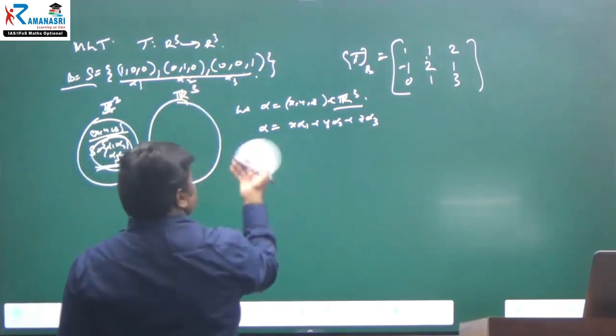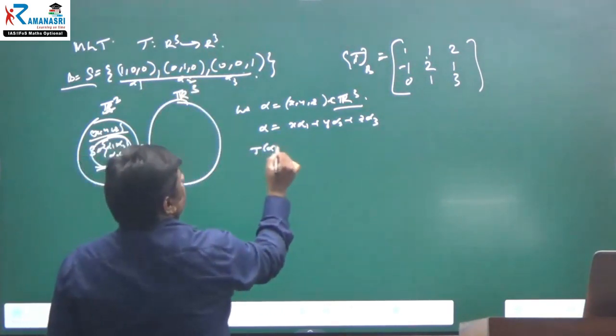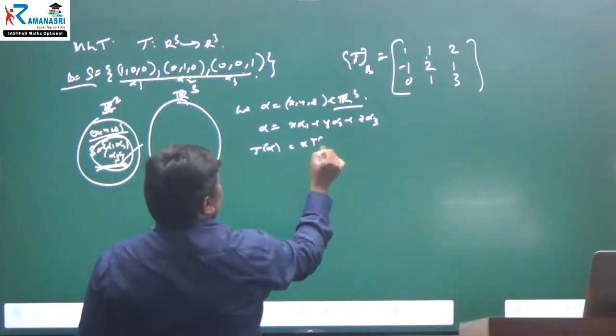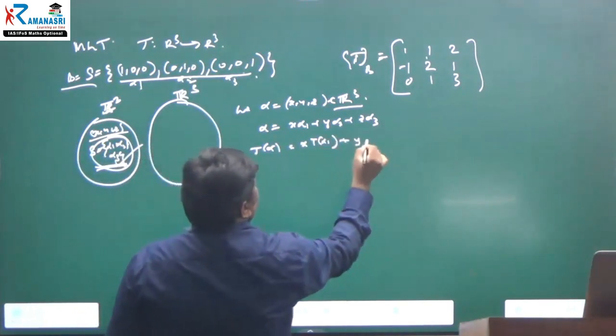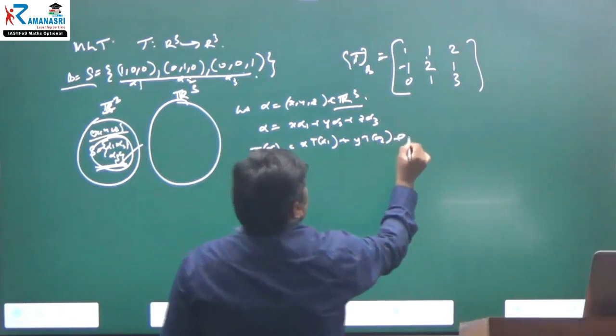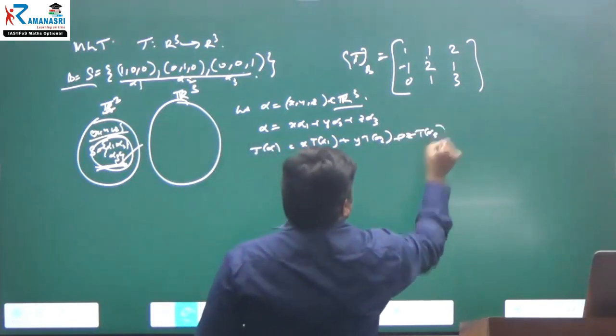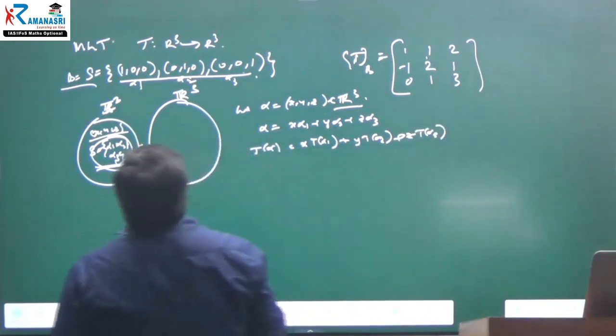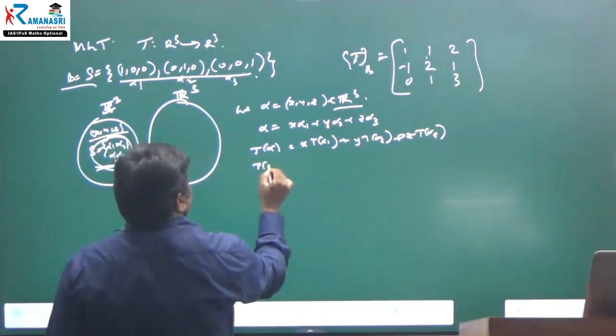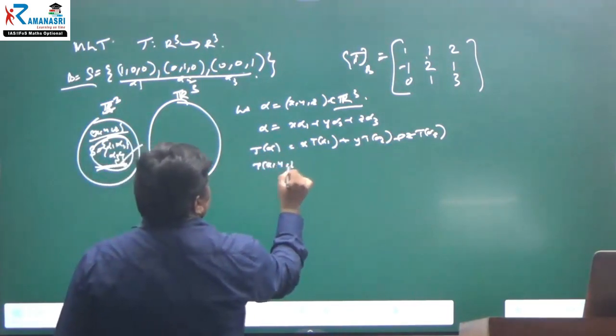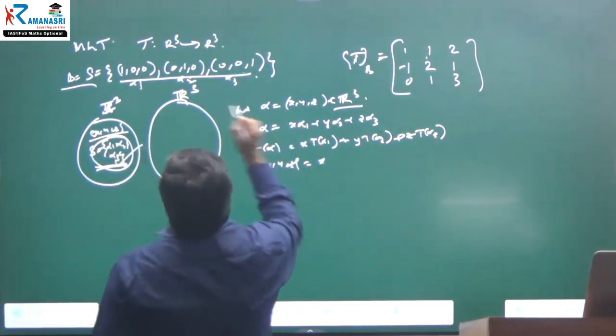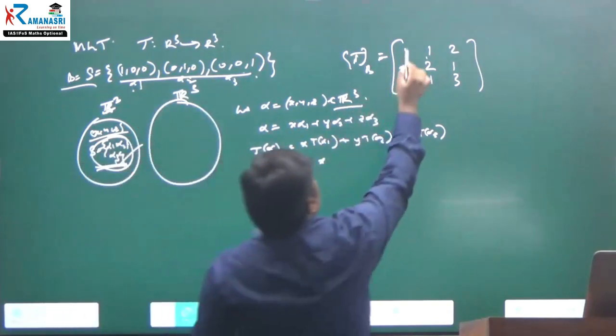Now what is the transformation here? T of alpha is equal to x times T of alpha 1 plus y times T of alpha 2 plus z times T of alpha 3. Therefore T of alpha, that is T of (x, y, z), is x times T of alpha 1. What is the mapping?